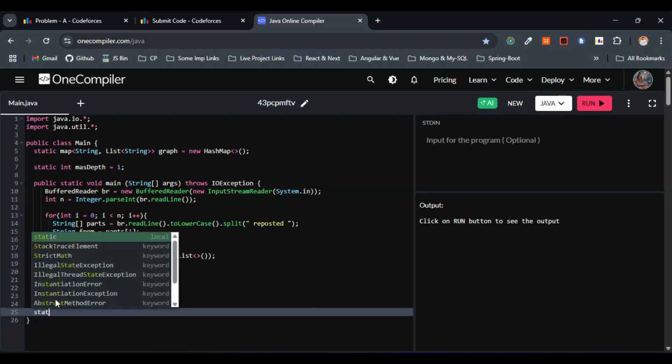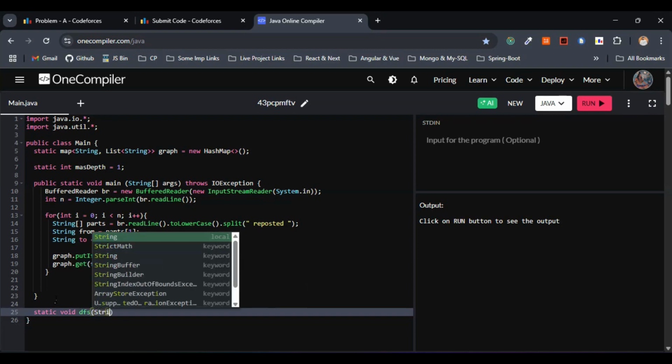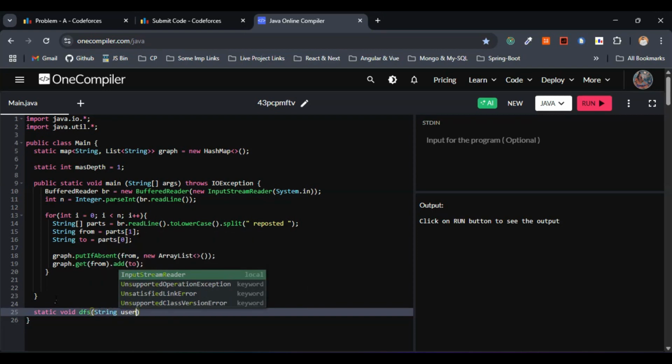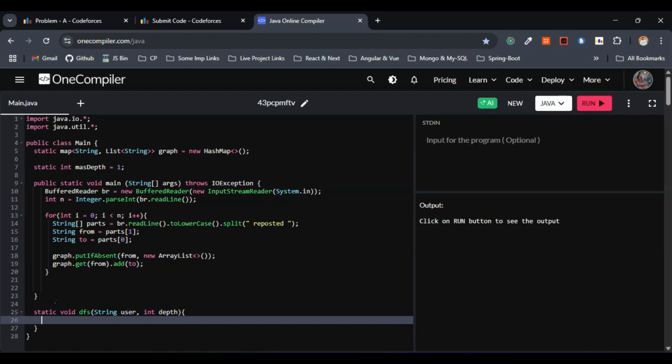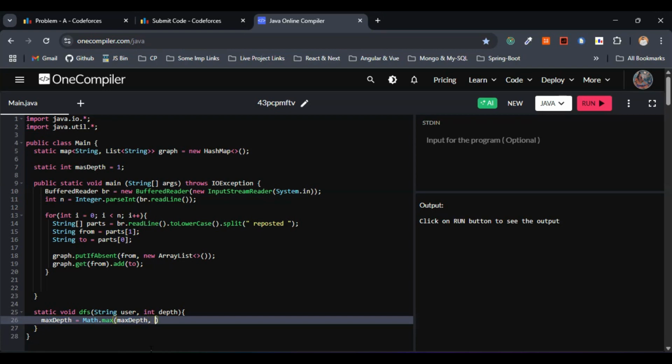I'll go with static void DFS, which takes a string user and an int depth. Within this method, we have to update the maximum depth at each step. So I'll assign maxDepth to Math.max of maxDepth and depth.